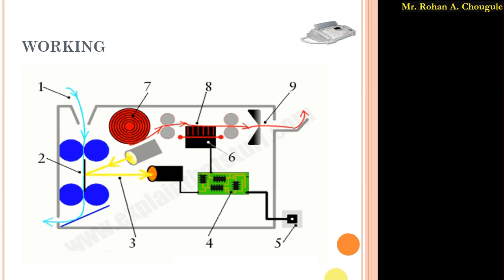So let's discuss this fax machine. Here, with the help of a figure, I have tried to show the inside view of the fax machine. I got this image from explainthisstuff.com. Here, these blue circles indicate the rollers used to take the paper inside the fax machine. Then it has the photo sensors, then the drum, then the electronic circuitry, and a small printer. The electronic circuitry is connected to the telephone line.